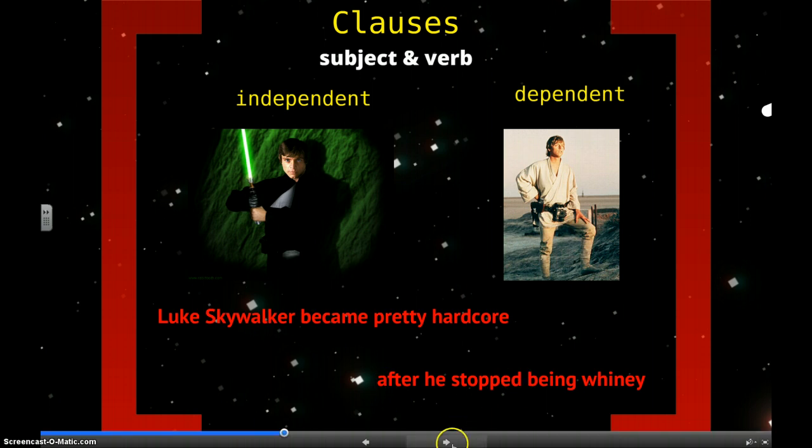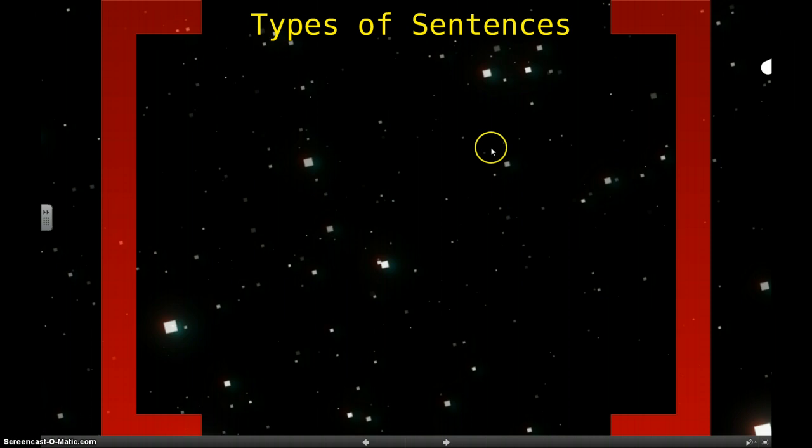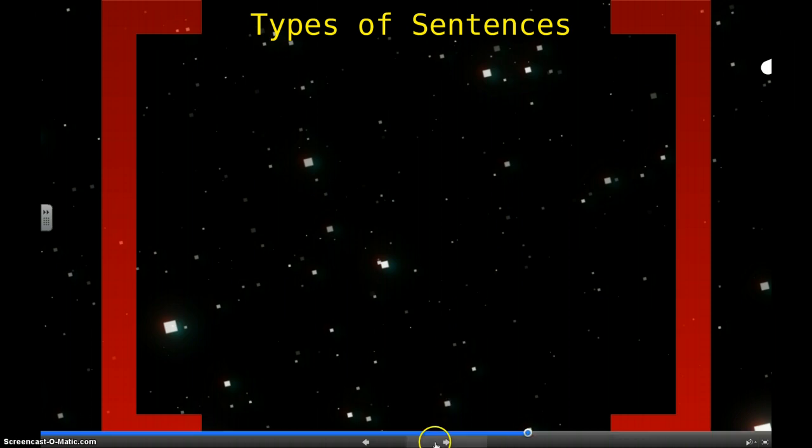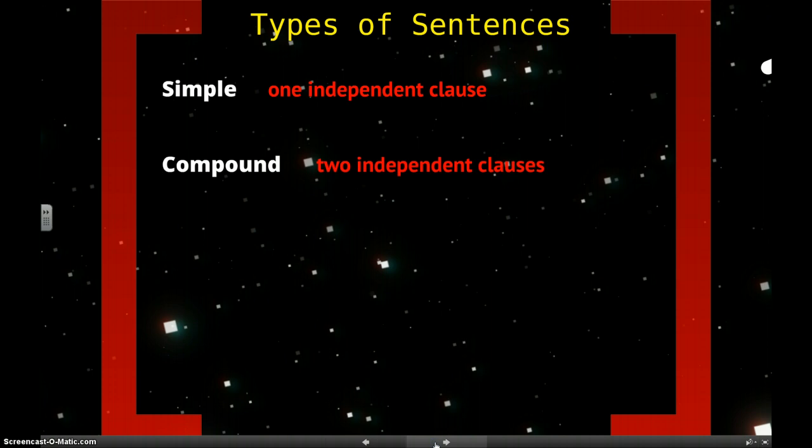So let's move on to talk about types of sentences. And types of sentences has to do with the types of clauses that are in sentences. First, a simple sentence is just going to be one independent clause, one subject and verb that can stand by itself. A compound sentence is going to be two independent clauses put together. And those are going to be put together with a coordinating conjunction, which we talked about before and we'll talk about again in a minute.